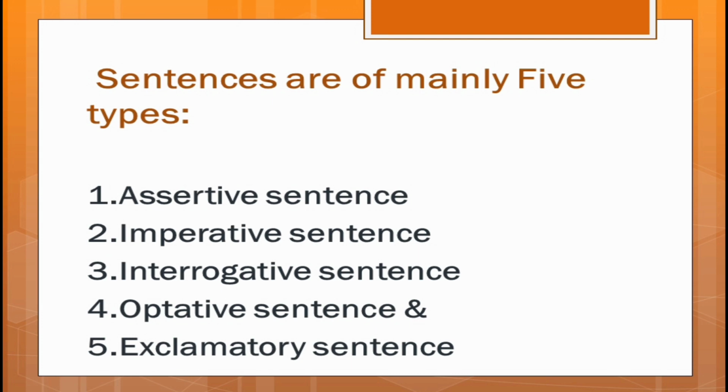Dear students, I know you are very happy, as I said earlier, that you have a phobia about simple, complex and compound. But in this topic, there is no simple, complex and compound.